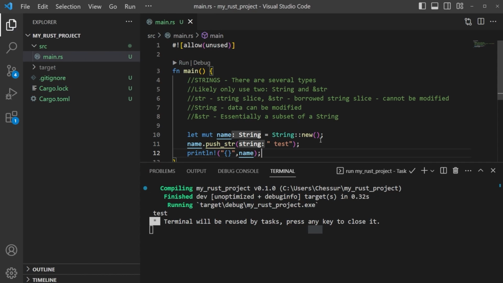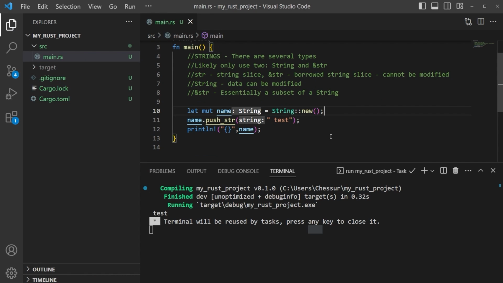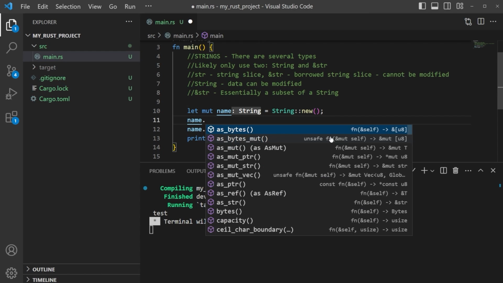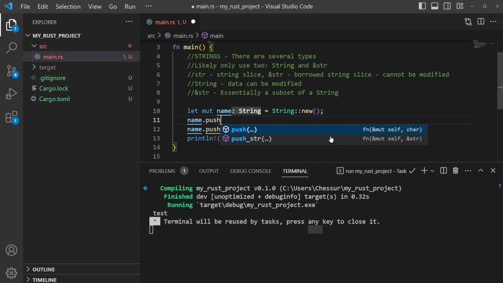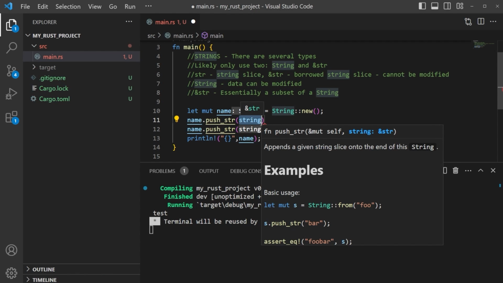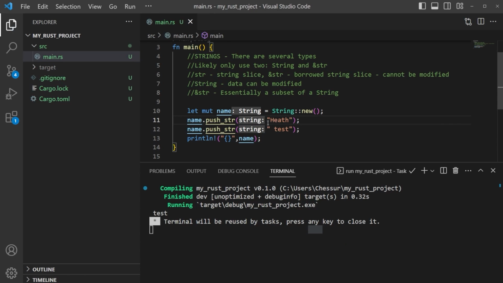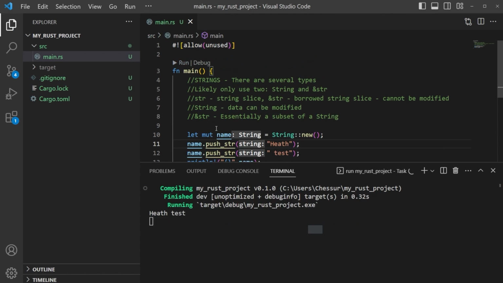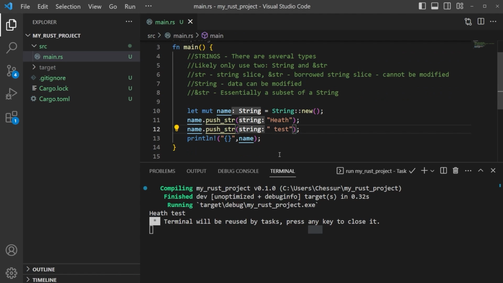So we can do two pushes, because a push just appends to the end. If we say name and then do a push again on the string, and give it our string here of Heath, and then save that, it'll push twice to this string because it's mutable, so we can continue to change it. If we run that again, now it says Heath test. We could have also saved a line and just put Heath test in here, but maybe we're keeping this blank for something. Maybe we're getting input, which we haven't gotten to yet, but we will soon. So that's one way to look at this.